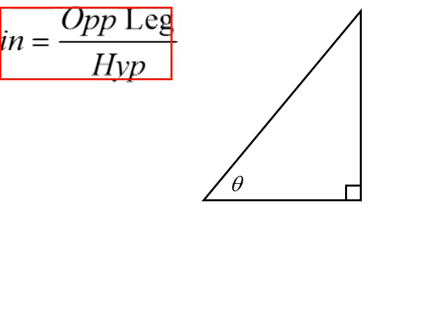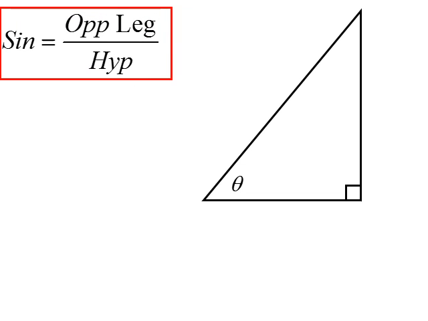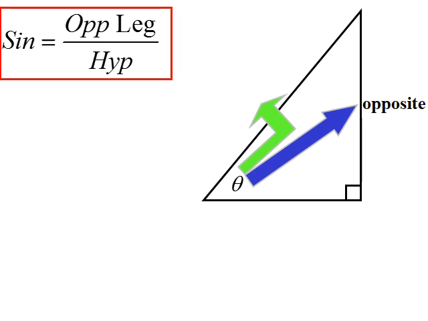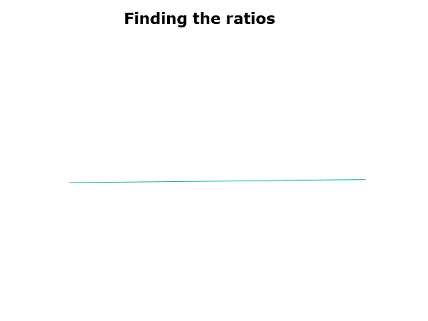So when you have a triangle and you've got a particular angle, like the one we're talking about here with theta, and you're dealing with sine, what you're going to be dealing with is the side that's opposite your angle and the side that is the hypotenuse. And of course, your hypotenuse is the side directly across from the right angle in your right triangle.